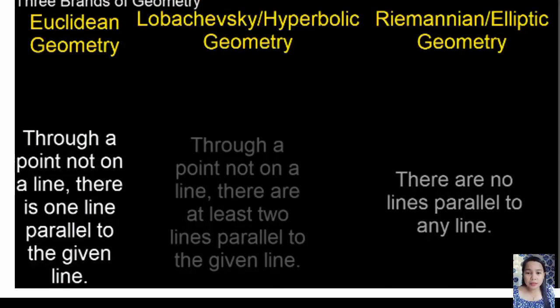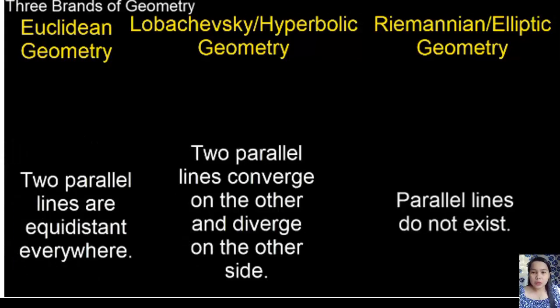While in Riemannian, there are no lines parallel to the line since the lines intersect. So there are no parallels. Also, in Euclidean, two parallel lines are equidistant everywhere. In Lobachevsky, two parallel lines are taken to converge in one direction and diverge in the other, and parallel lines do not exist in Riemannian geometry.